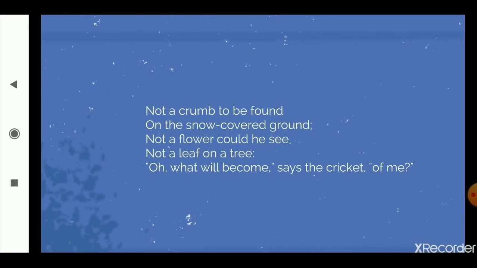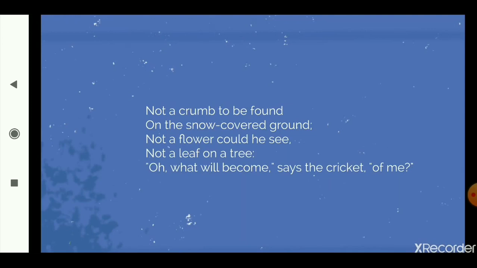Not a crumb to be found. What is a crumb? A crumb is a very, very small piece of bread. So not a crumb to be found on the snow covered ground, because it is winters and there is nothing on the ground. There are no plants, no trees, no fruits, nothing. He does not have anything to eat. There is not even a single crumb. So he's very worried now. Not a flower could he see, not a leaf on the tree.